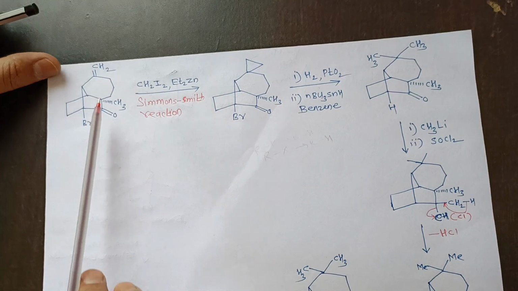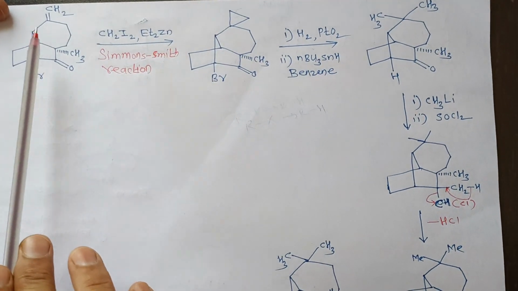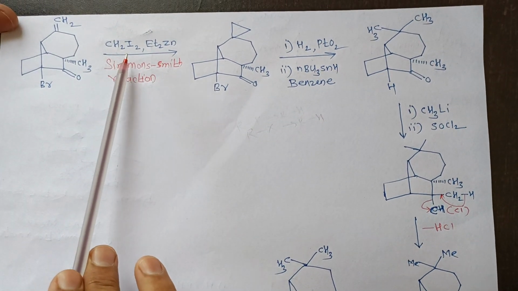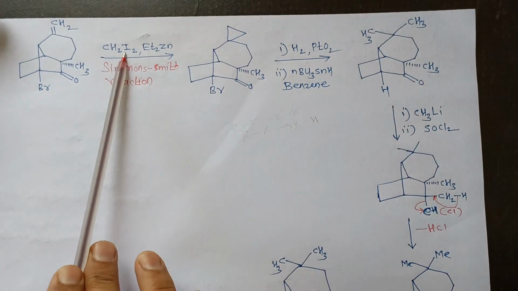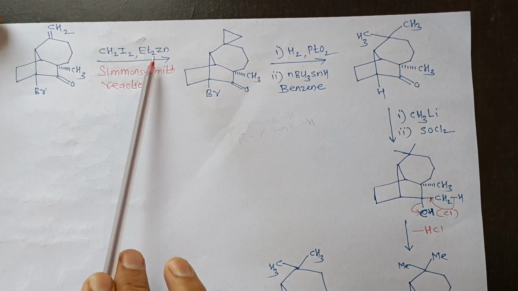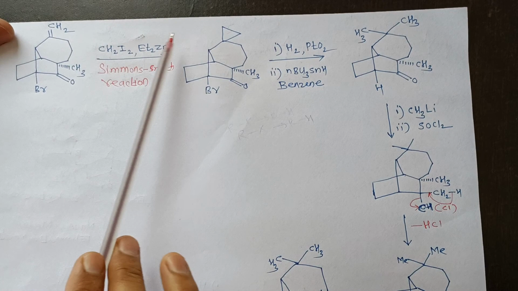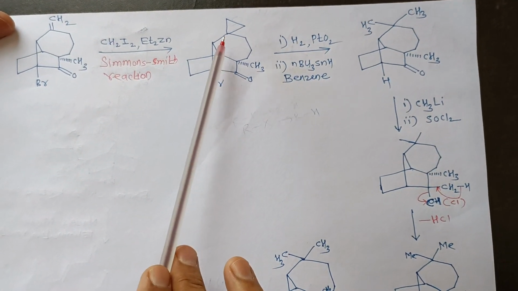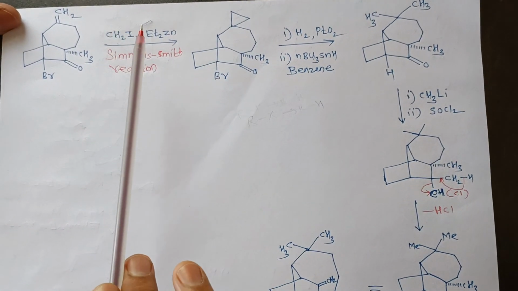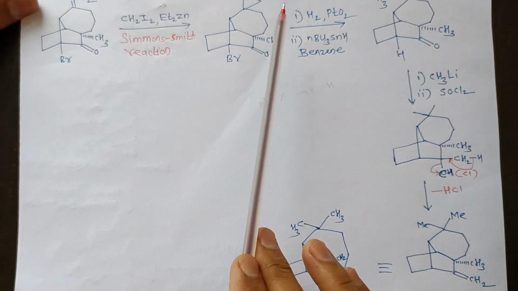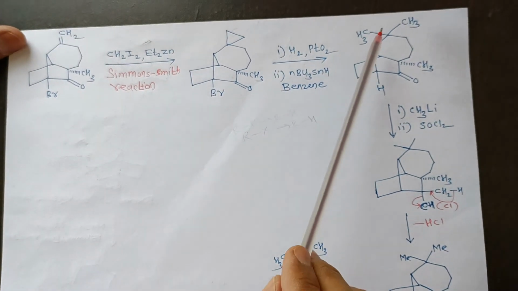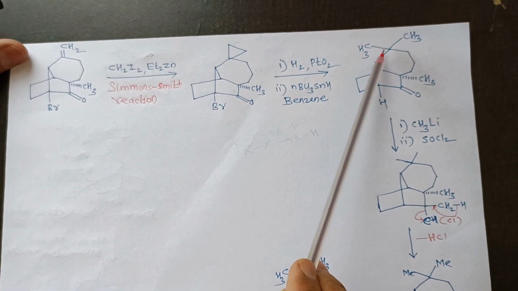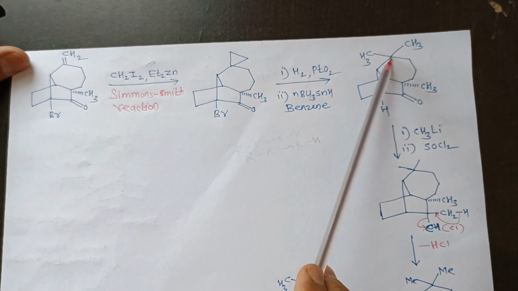In the next step, that alkene is allowed to react with the Simmons-Smith reagent, that is CH2I2 and zinc. In the presence of zinc, there is formation of a cyclopropane intermediate. As we know, in the longifolene molecule there is presence of two methyl groups at this particular position.